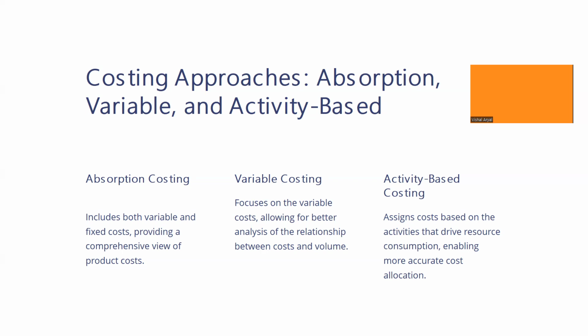So we have already talked about absorption costing and variable costing. Absorption costing includes all the manufacturing cost, the product cost that includes both variable cost and fixed cost. In variable costing, it includes only the variable part of manufacturing cost as a part of product cost, while fixed manufacturing costs are recognized as period costs, and they are charged in the income statement. These are the costing approaches.